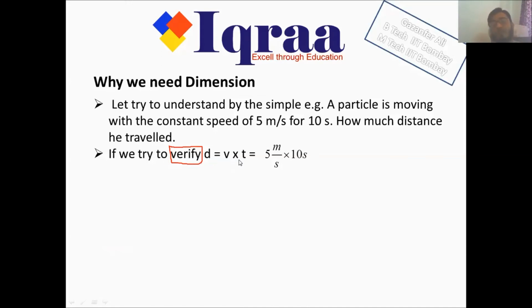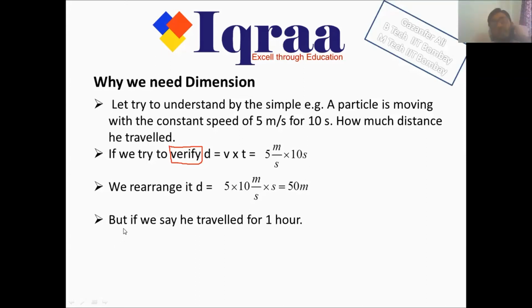So distance traveled is velocity times time, 5 meters per second multiplied by 10 seconds. I'll rearrange it: 5 into 10, meter per second multiplied by second. The second in the numerator will cancel the second in the denominator, and our answer will be 50 meters. So on the right hand side I am getting 50 meters. I know that distance is measured in meters, so I can easily verify that d on the left hand side is in meters, and on the right hand side my answer is 50 meters. Perfect. So I am able to verify this equation.